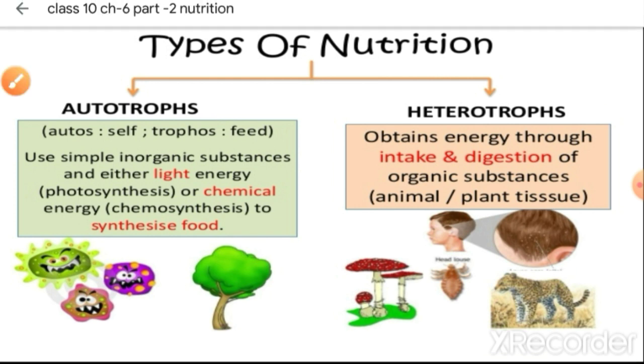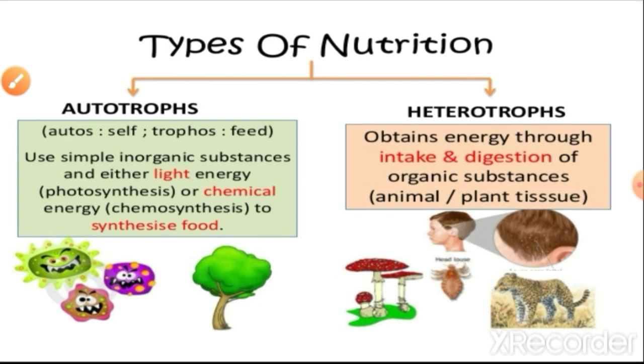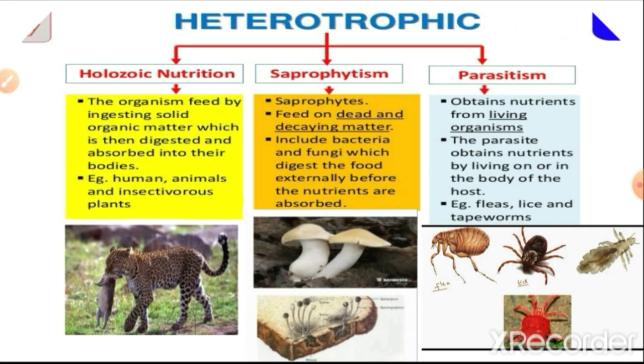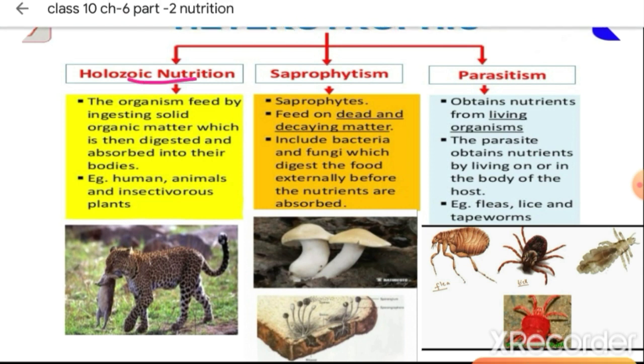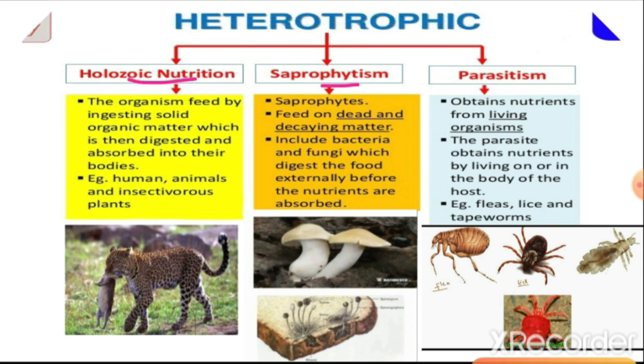In this video I am going to explain in detail about the heterotrophic mode of nutrition, and then the types of heterotrophic nutrition. The first one is holozoic nutrition. Second is saprophytic nutrition. Third is parasitic nutrition.